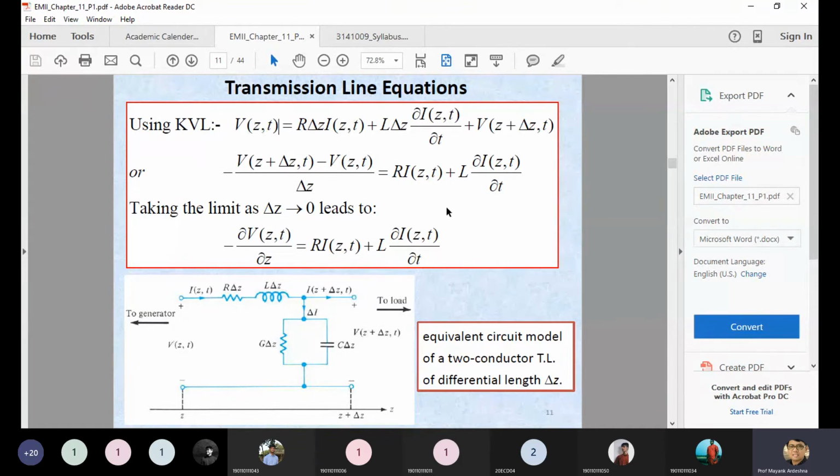So till this point, any doubt? Because this is the only important part, otherwise you can easily derive the equations of KVL and KCL. Any doubt?